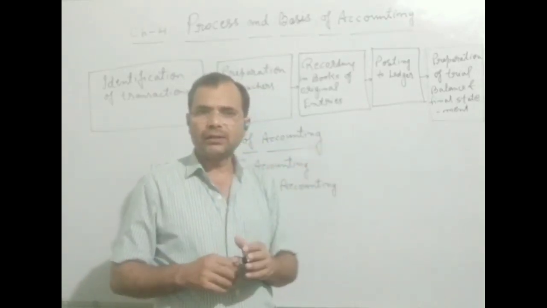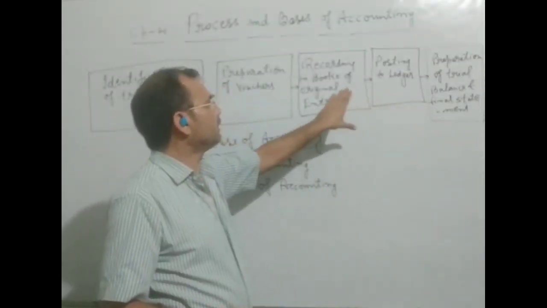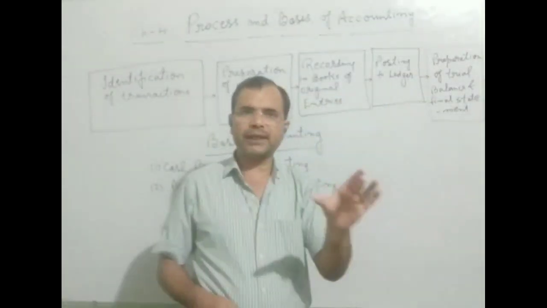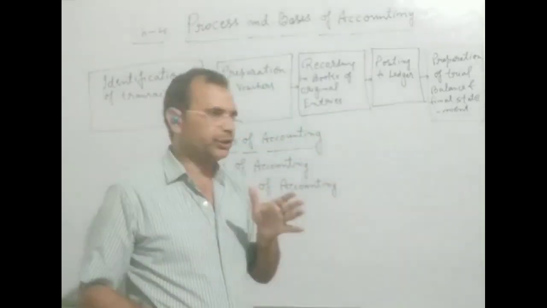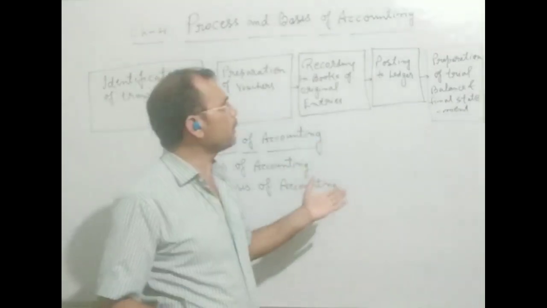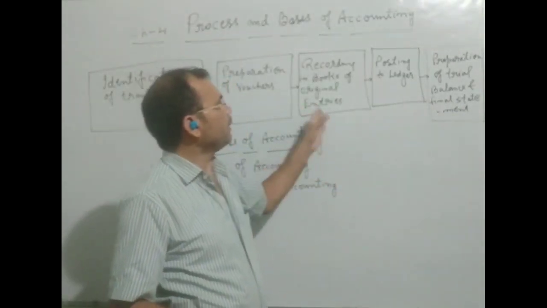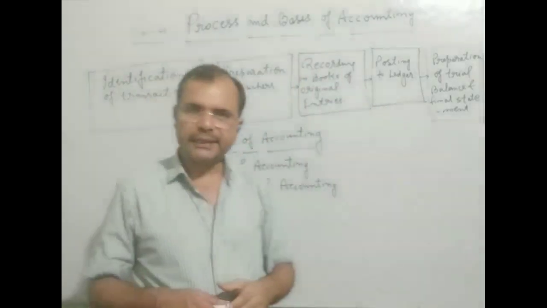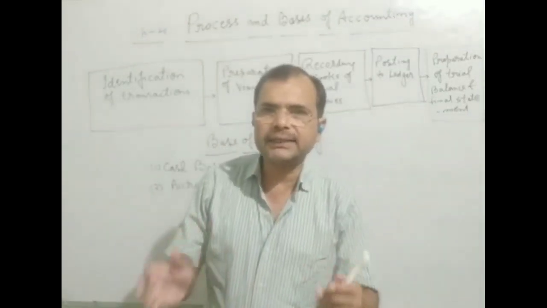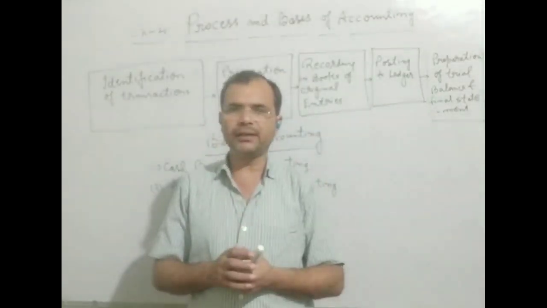This is called ledger. In this way we prepare journal, and after preparing journal we prepare ledger, and after preparing ledger we find the balances of those ledgers and prepare a statement